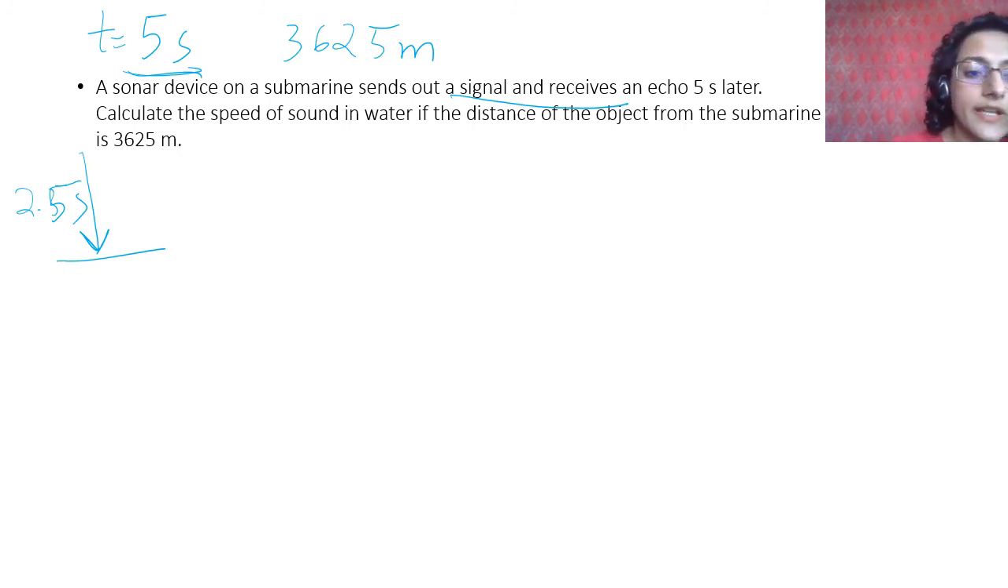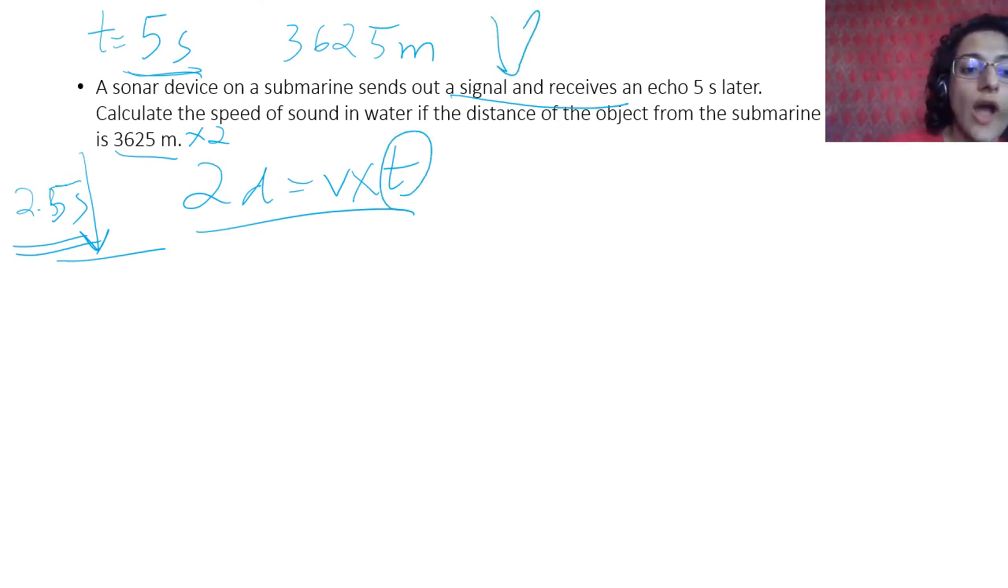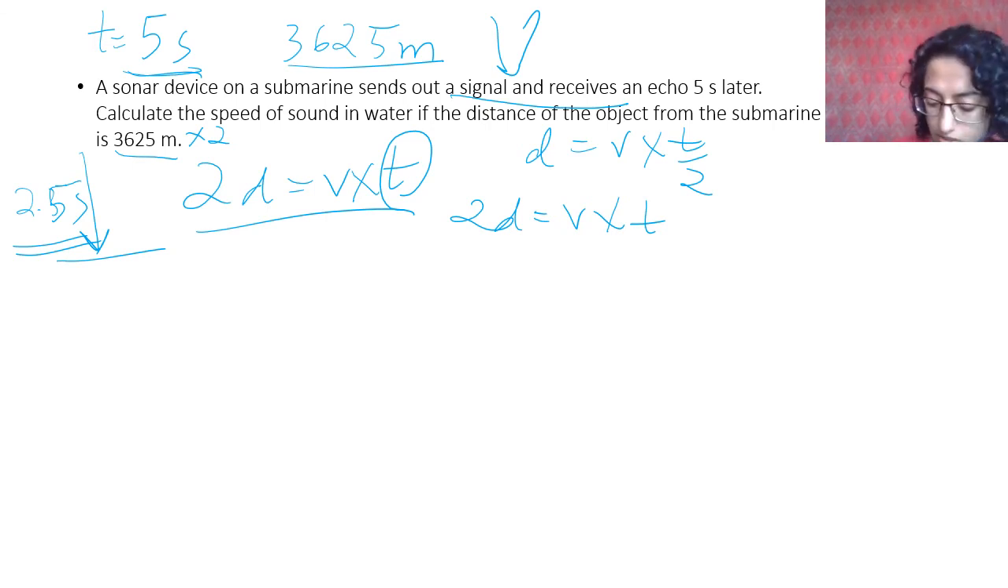So you can either take this or you can multiply distance by 2, because 2d is equal to v into t. This is the formula for echo, because the time taken is twice, it goes and it comes back. So either you can say that one way time taken is 2.5 seconds, and then you can take d as 3625, and then you can use this, or you can do 2d is equal to v into t, whatever you want. What I'll do is I'll do it using the traditional way.